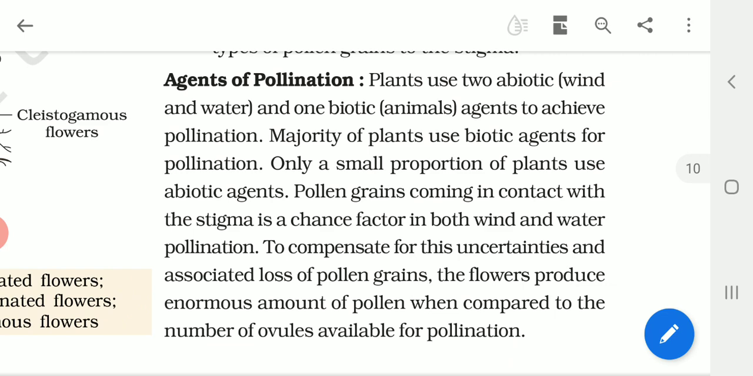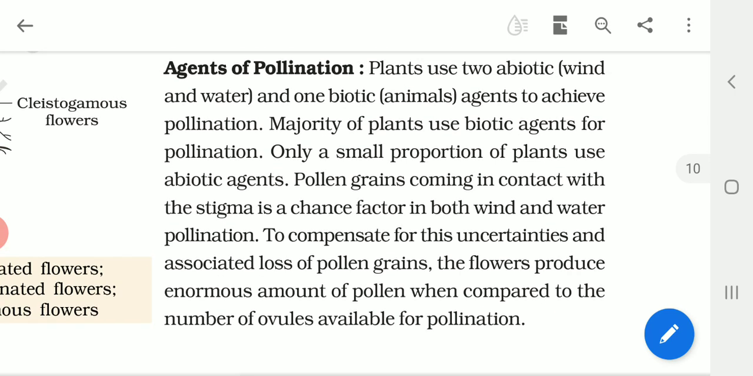Abiotic means like water and wind. Wind is a very common agent in the case of grasses and cereals, like rice, wheat or corn, maize. And in some aquatic plants like Hydrilla and Ceratophyllum, water is the main agent.